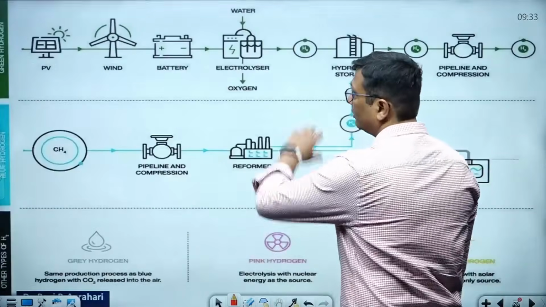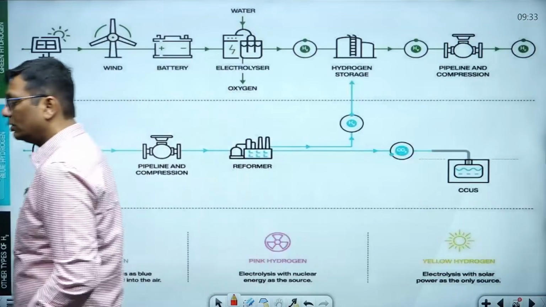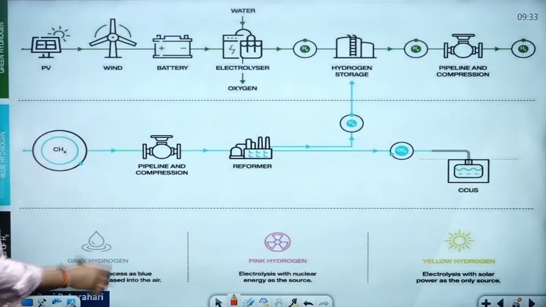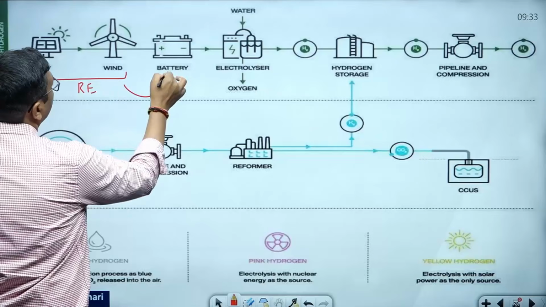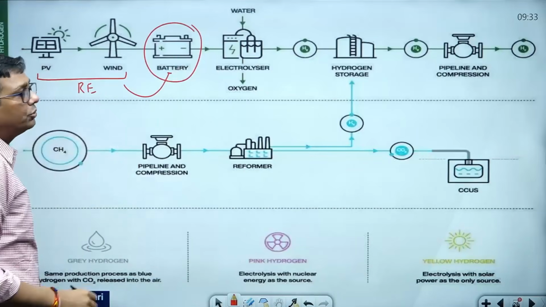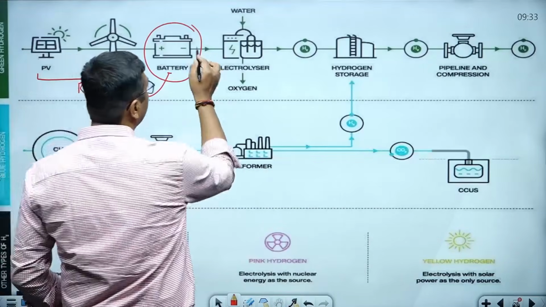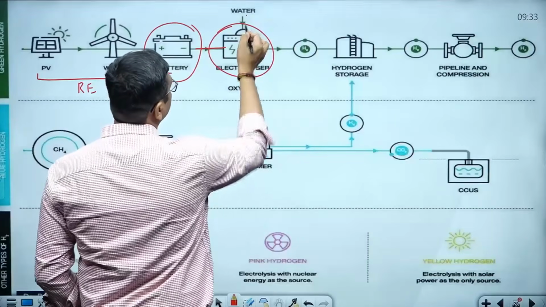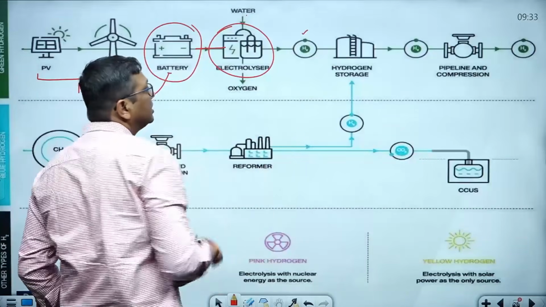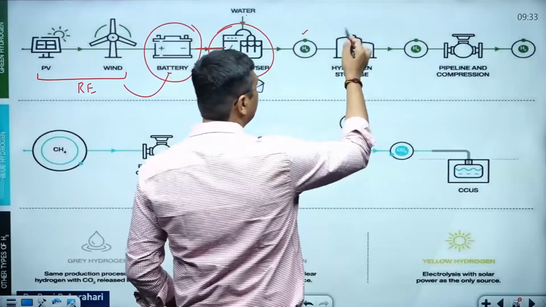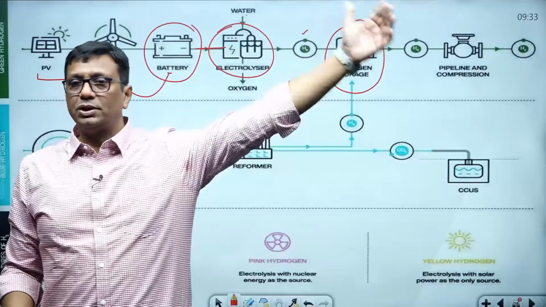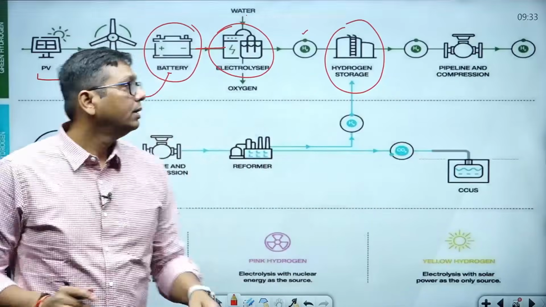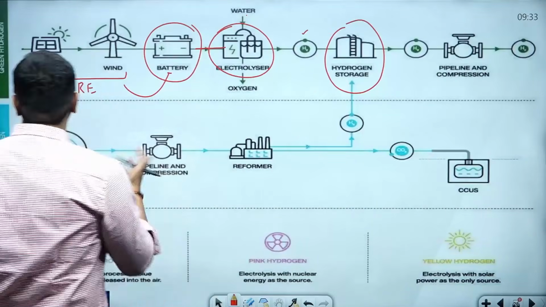Like this is a picture, those I discuss on the board actually. Here you can see these are the renewable energy sources. This is going to be used in a battery. The battery is going to charge, and this battery-based power is used in the electrolyzer to convert water into hydrogen, and side by side oxygen comes. This hydrogen you are going to store in the hydrogen storage tank. Here you can distribute it by truck to the nearby hydrogen pump. This is the green hydrogen.